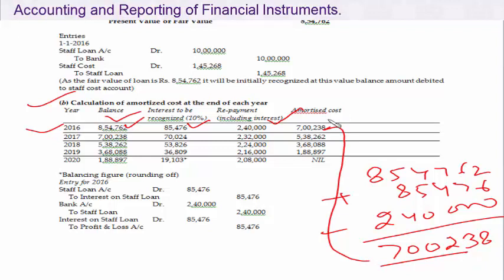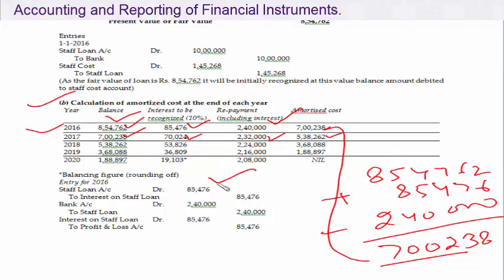So that is the way we are going to calculate every year. This will become the opening, apply 10% interest, whatever amount you receive, deduct it, and this is the amortized cost. It would be done like this. This type of question has appeared 2 times in the past. As I told you, the answer of this question will not change. So you can very much refer to the solutions in past papers of such types of questions.